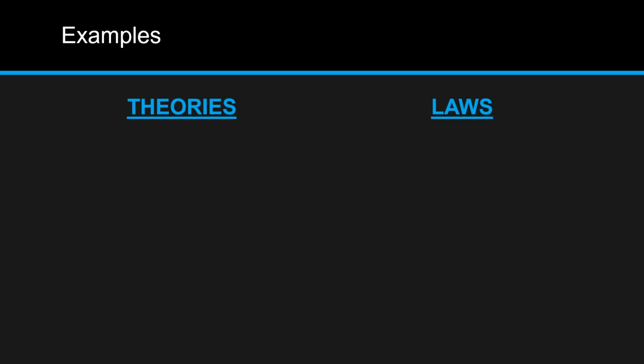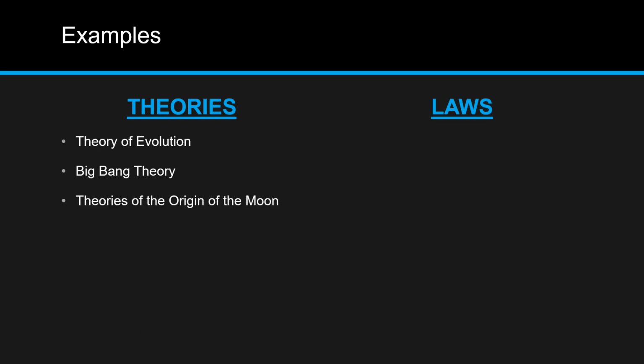Let's start with theories. Some examples are the theory of evolution, which was proposed by Charles Darwin in the 1800s, providing a possible explanation of how we have all of the different living organisms we have today. The Big Bang Theory, which is a possible explanation for how the universe began. Theories of the origin of the moon, which are some possible explanations for how the moon came to be.